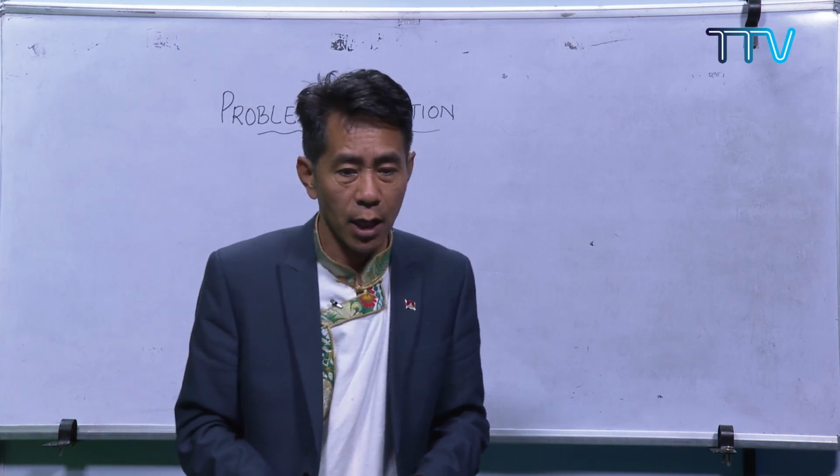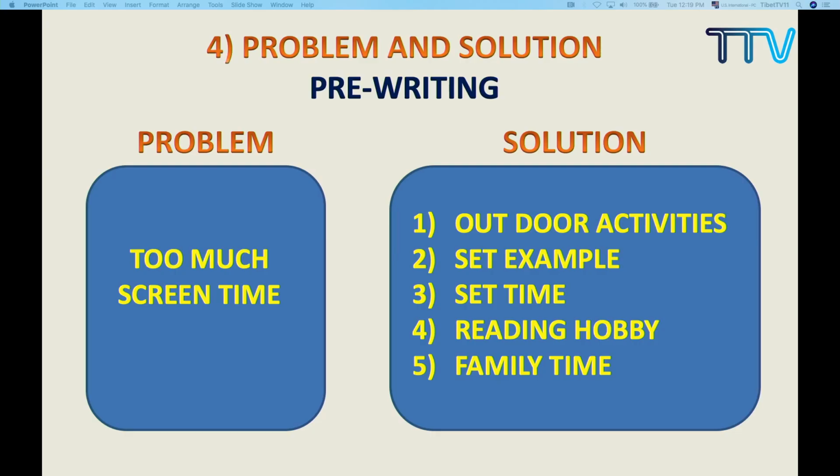Now, problem solution. This is again a piece of writing, so whenever we have a piece of writing, we have to follow the whole writing process. The first one is pre-writing, and in pre-writing there are so many strategies used. In this problem solution, this is a simple strategy that you can use. You see 2 blocks. There are different ways of representing your ideas; these are graphic organizers where you represent your ideas.